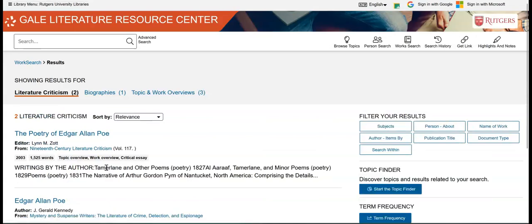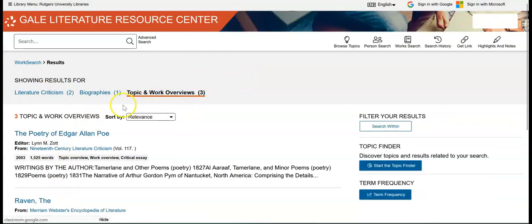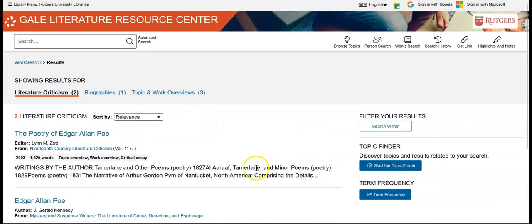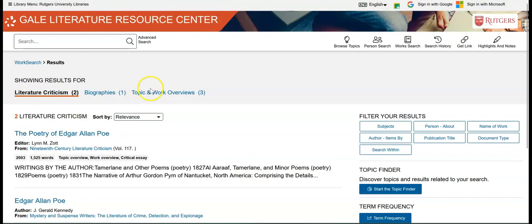Click on that. We don't have the full text for this here, but we do have literary criticisms for it, and overviews and biographies, and the same sort of organization that it is for all of the other works. So that is how we do person search and how we do work search.